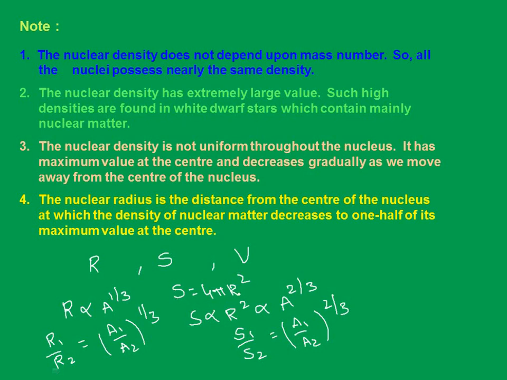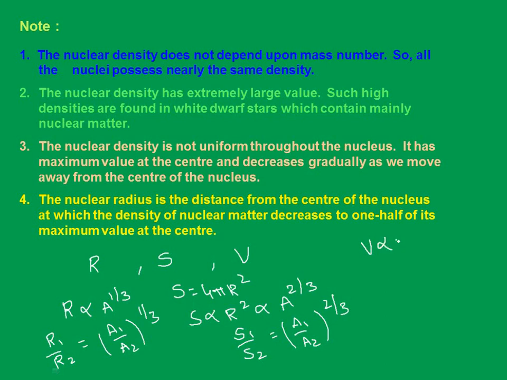Surface area is directly proportional to r square. We know that r is proportional to A to the power 1 by 3. Square on that, so r square will be proportional to A to the power 2 by 3. That's what I have mentioned. S proportional to r square proportional to A to the power 2 by 3. So S1 by S2 is nothing but A1 by A2 whole to the power of 2 by 3. Don't confuse here. S1 is surface area. A is, what do you mean by A? Mass number.